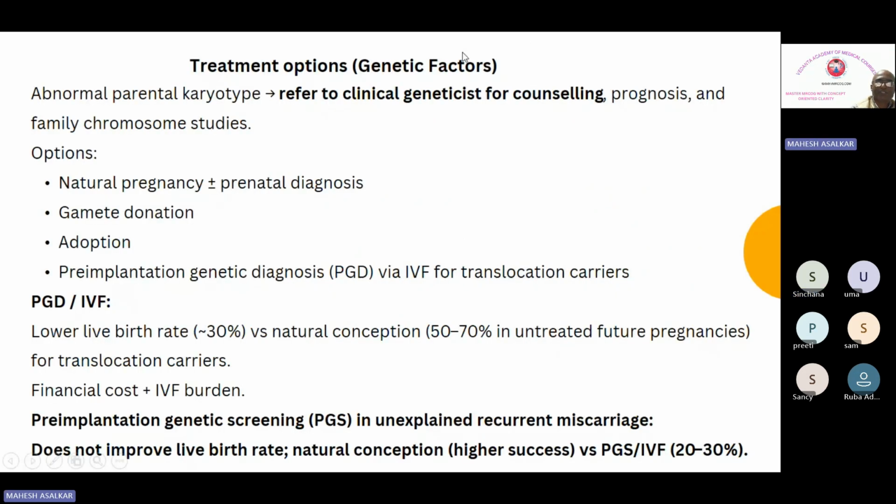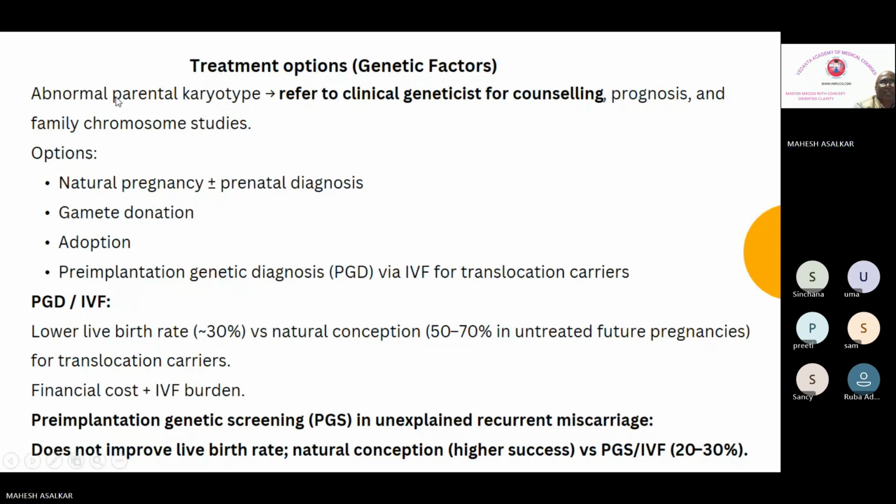Now coming to the treatment options for genetic factors. With an abnormal parental karyotype, refer to the clinical geneticist for counseling. Sometimes the question is what is the most appropriate step. So if there is an abnormal parental karyotype, after that it will be referral to the geneticist for counseling. So the sequence you have understood: third miscarriage, then RPOC karyotyping. If abnormal, parental karyotyping. If abnormal, then referral to the clinical geneticist. That is the sequence, and they are asking at what level you have understood and what the next step will be.